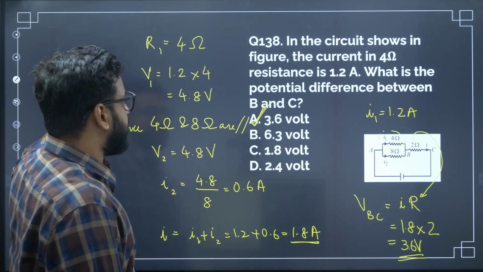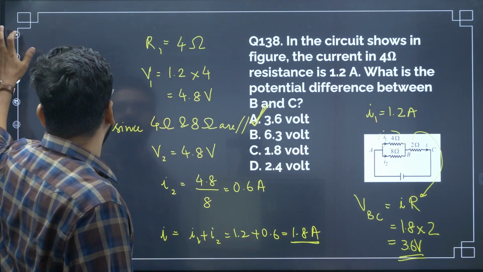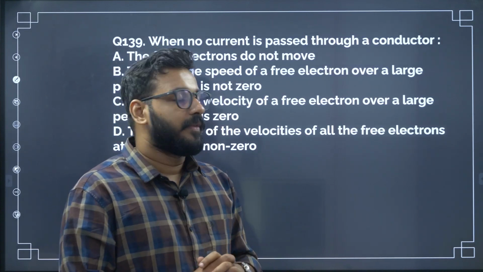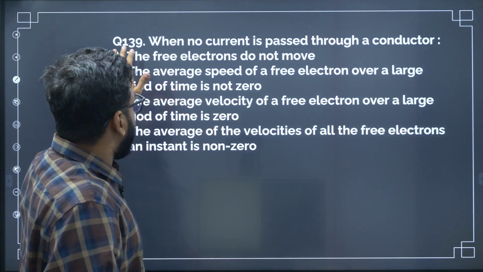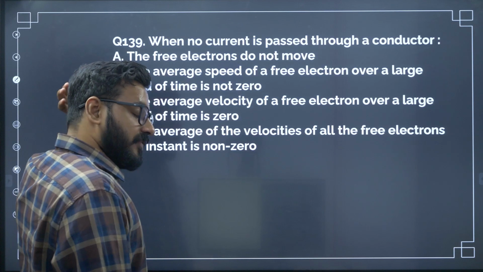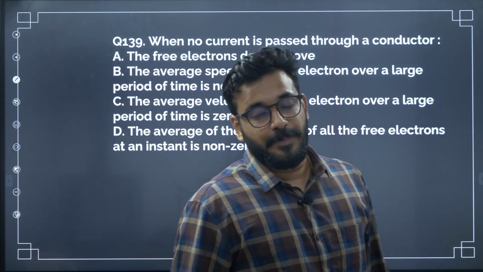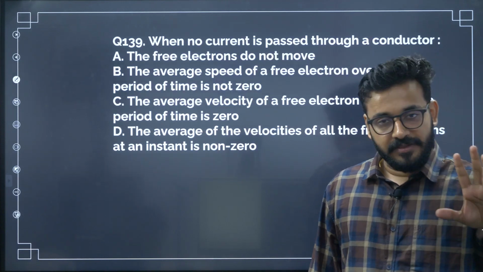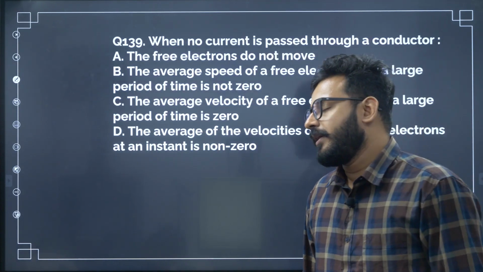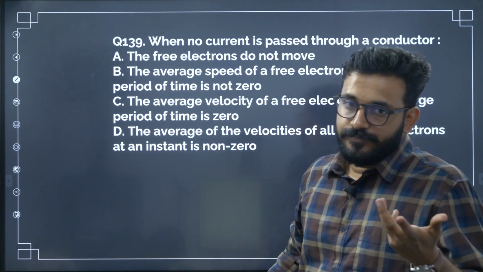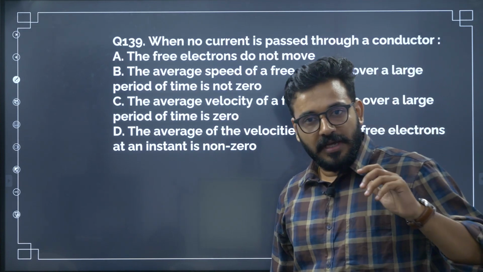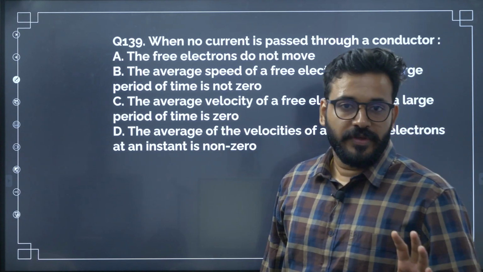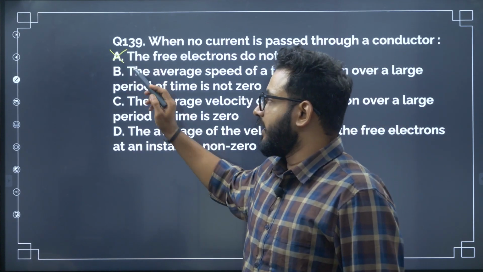All right, students, let us look at the next question. Once again, if any contradictions are arising, please let me know. All right, fine. Then, when no current is passed through a conductor is a very classical question. It has repeated several times. Most of the students make mistakes while reading and understanding the statement. Read and understand one by one. The free electrons do not move. Not at all true. Free electrons are there to move. At any temperature above 0 Kelvin, free electrons are moving in some way or other. So option A is not correct.